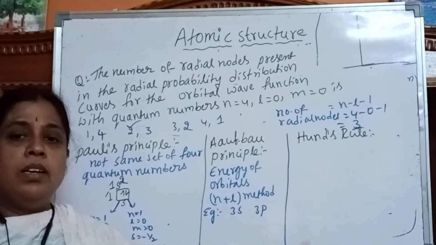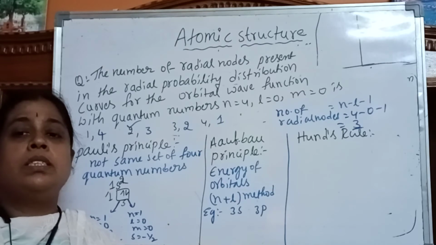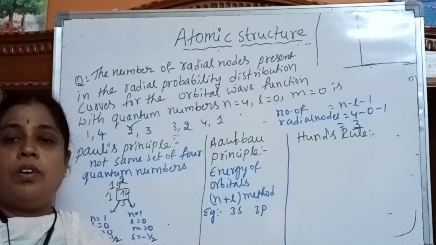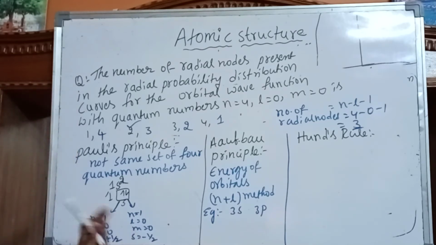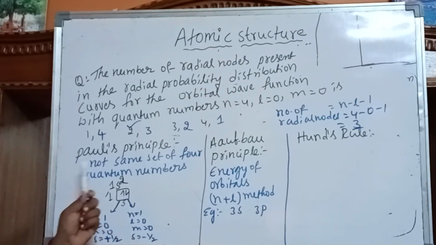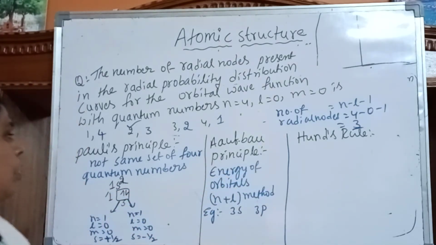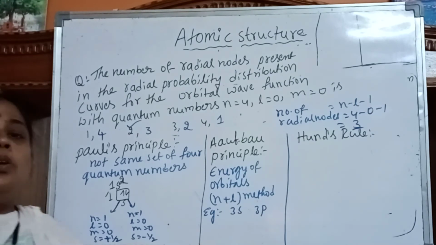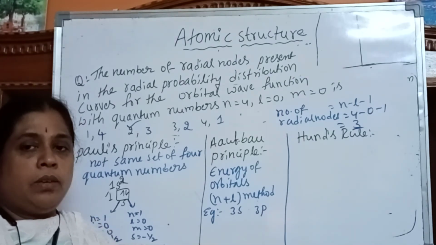So this is the given data. Next, we use some principles to write the electronic configuration of an element. Mainly, we have three principles: Pauli's principle, Aufbau principle, and Hund's rule. And Pauli's principle means no two electrons can have the same set of 4 quantum numbers.